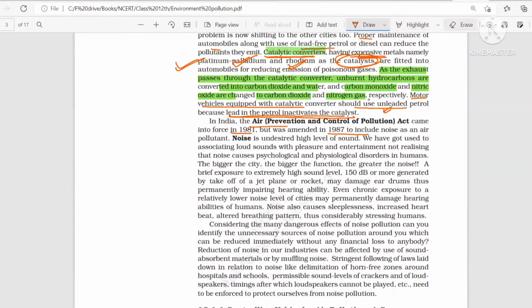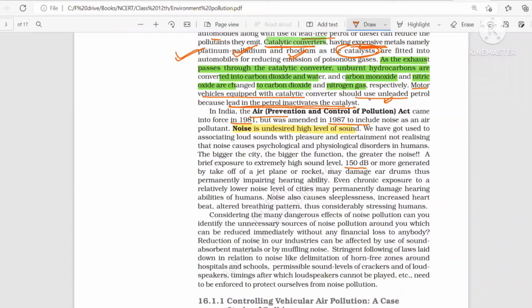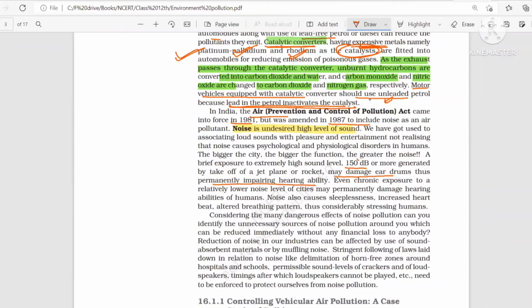Now, what do we mean by noise? Noise means undesirable sound. It is actually an undesirable high level of sound. If a person is exposed to sound which is more than 150 decibel, where sound is measured in the unit known as decibel, then the person will get permanent damage to the eardrum, permanently impairing hearing ability. And this much sound is produced when a jet plane or a rocket takes off.